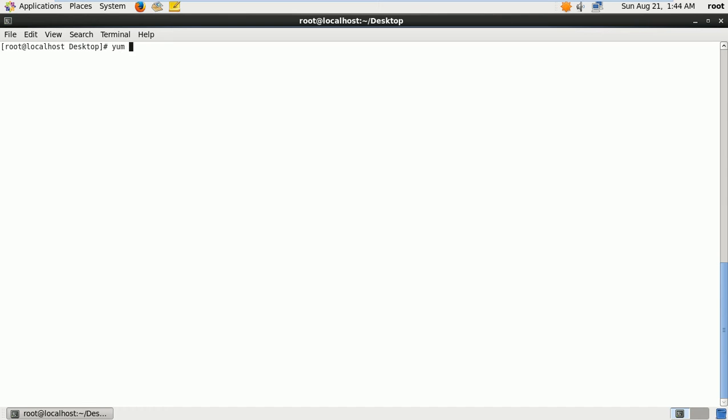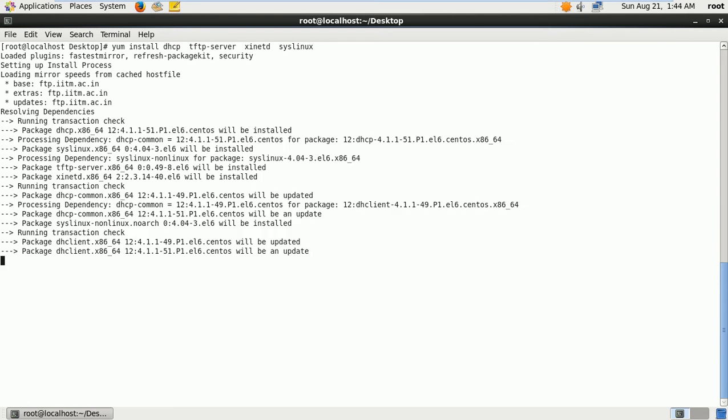At a time you can install all the packages. yum install dhcp and tftp-server and xinetd and next syslinux, and press enter.